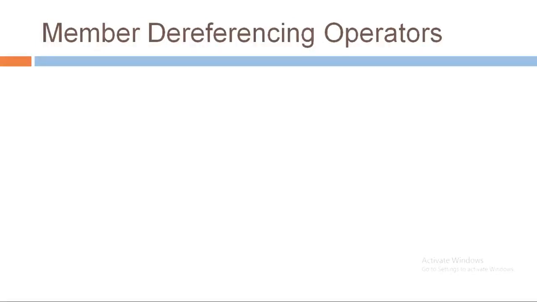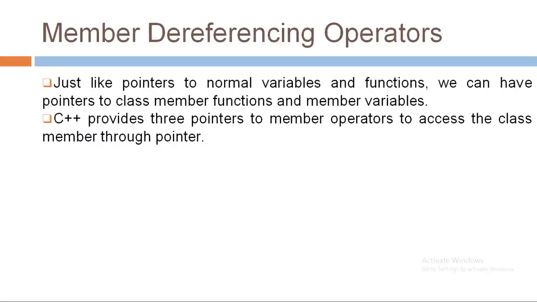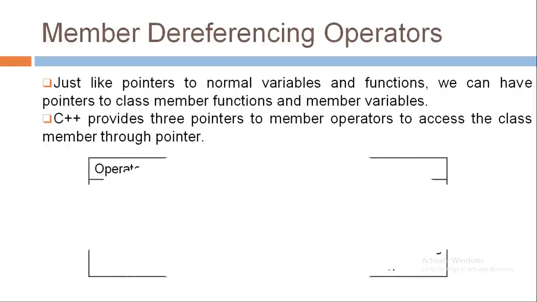The next one is a member dereferencing operators. Friends, as we know that we can use pointers to point to normal variables and functions like integer, float, character, array, right, in C programs. Same way, we can have pointers to class member functions and member variables. C++ provides 3 pointers to member operators to access the class member through pointer.